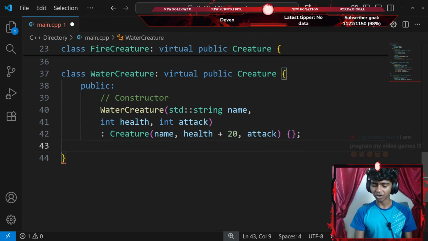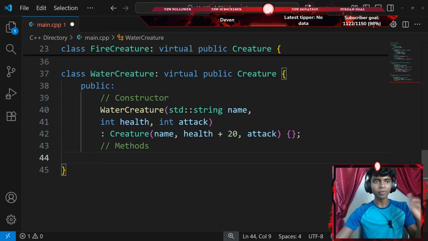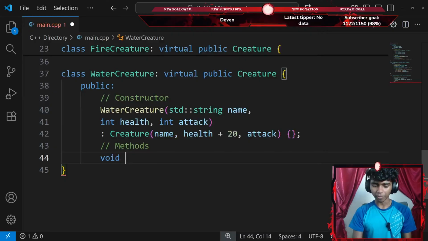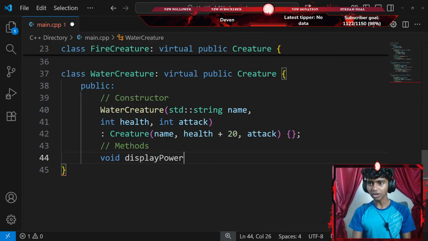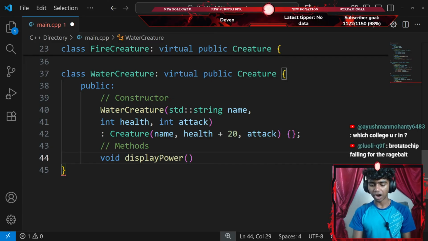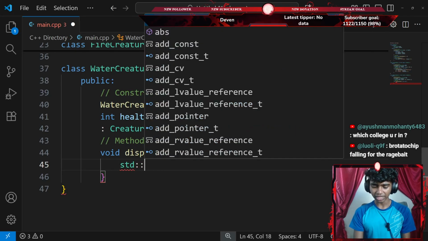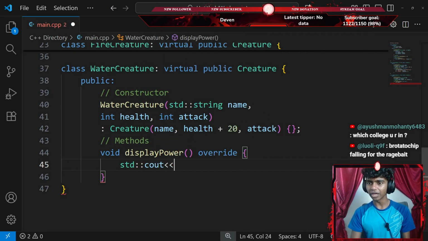Okay, next up, let's go down and add another comment called methods. Now, for my methods, I'm going to create a constructor for the base class, which adds 20% to health. Now let's create a void method called display power, with a pair of parentheses. My display power method overrides the display power method from my creature class. This is going to have a standard console output with an insertion operator.